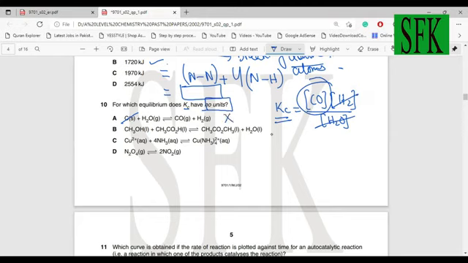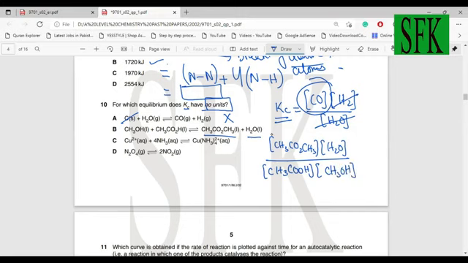If you look at option B, the products upon reactants completely cancel out, right? And if the units completely cancel out, then that means Kc won't have any units. Okay, so these are the products, this product and this product, divided by the reactants, which are CH3COOH multiplied by CH3OH. Now, these two will cancel out and these two will also cancel out, so there will be no units left, right? Since there are no units left, therefore, Kc will have no units. Option B is your answer.